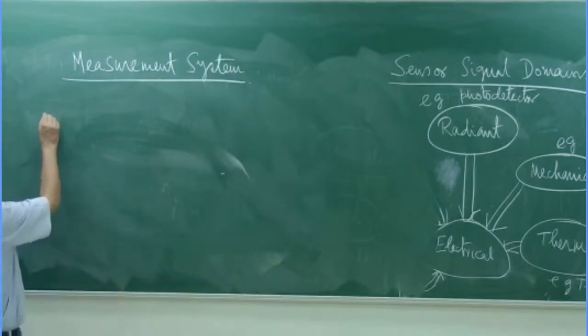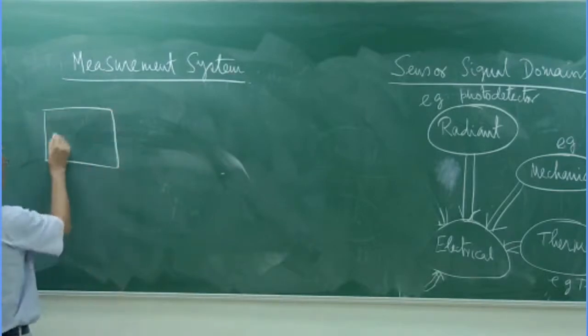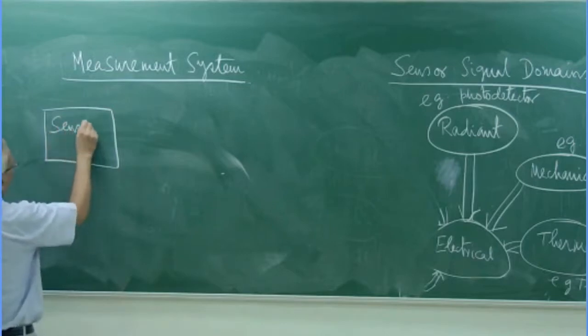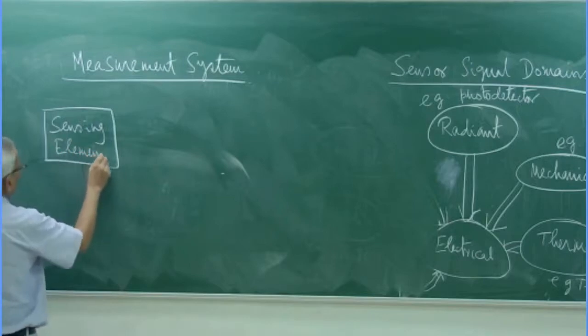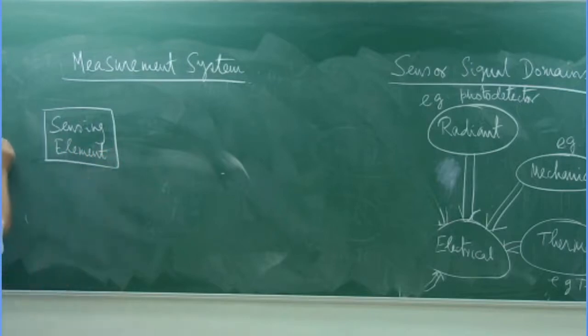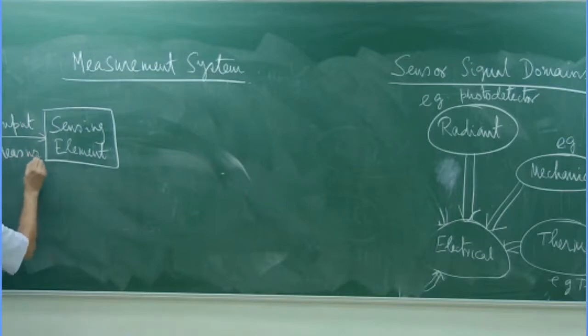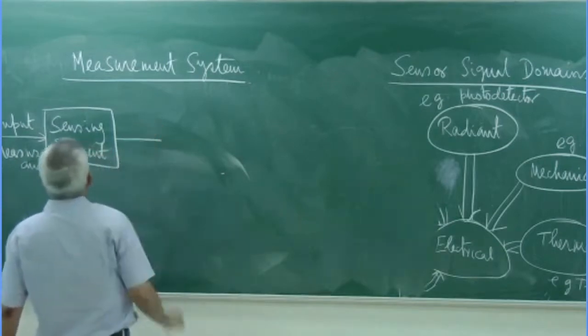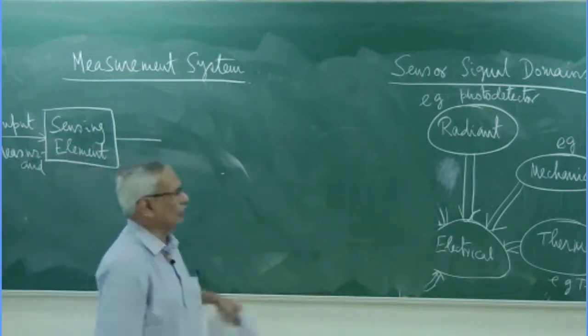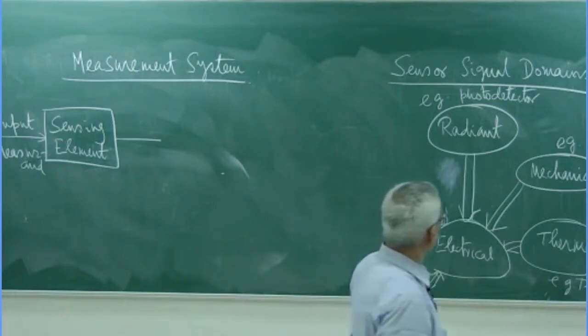First of all, primarily it is a sensing element, which takes the input, which we call the measurand, and gives you some electrical signal. The sensing element, as I told, always gives an electrical signal.